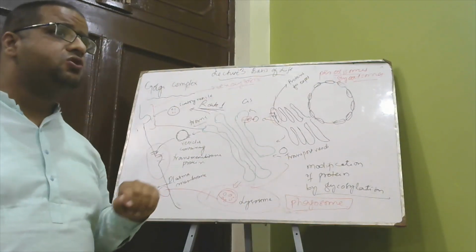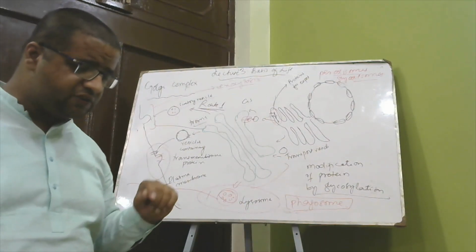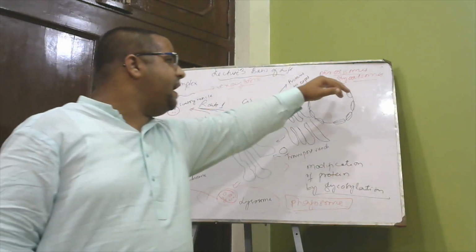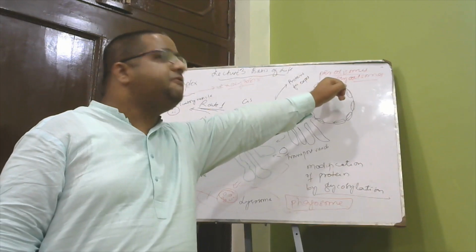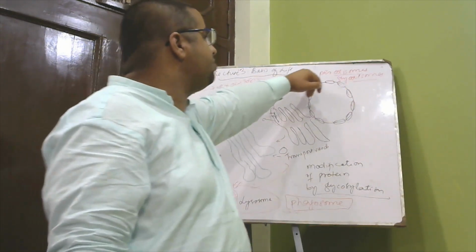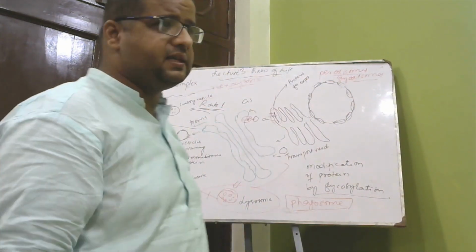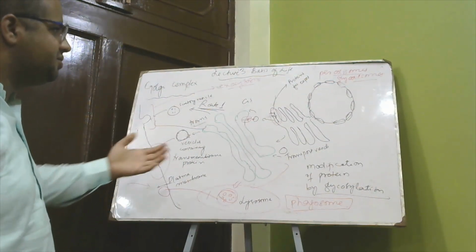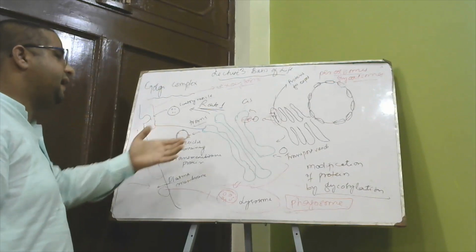And the glyoxysomes are those organelles which are only found in plant cells and fungal cells. They are mostly present when seeds are germinating, and peroxisomes are present in all the cells. They are basically involved in the breakdown of fatty acids. So peroxisomes and glyoxysomes are these organelles.